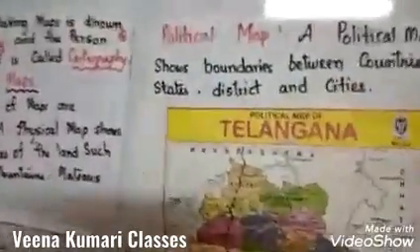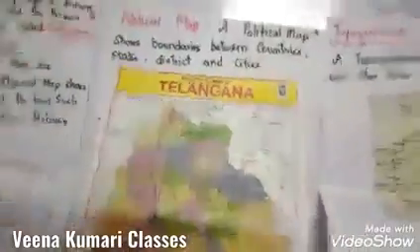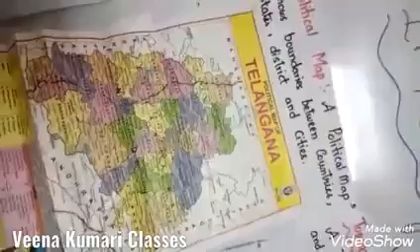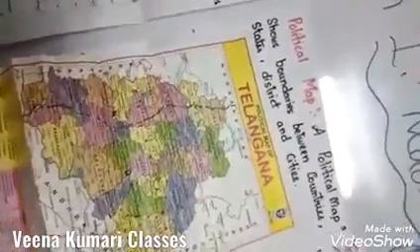Can you see this picture, children? What is this picture? It's a Telangana map. 33 districts, right, children? It's a Telangana map. Have you seen it? I think most of you practiced this in the 5th class. What are the Telangana districts? Yes, remember it? Yes, of course.